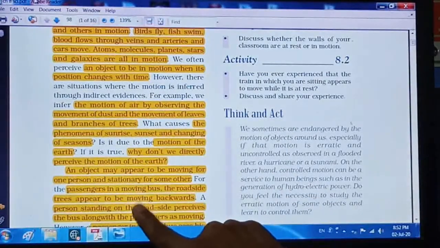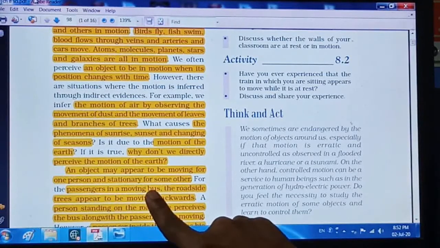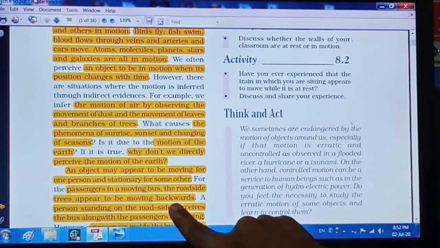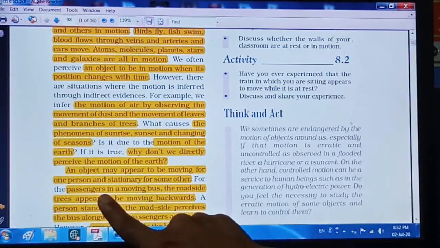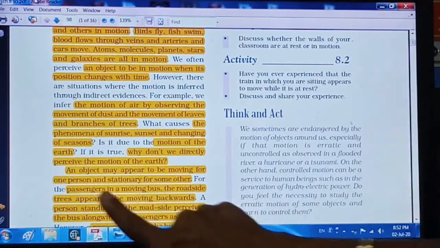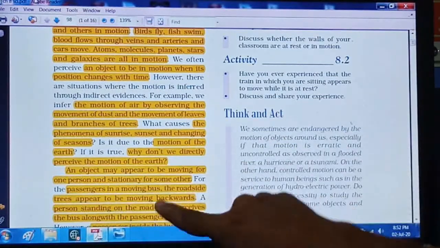For that, an example is given. See here, for the passengers in a moving bus, the roadside trees appear to be moving backward, right? The passengers who are sitting in the bus, what do they observe? They observe that the roadside trees are moving back, means they are in motion.